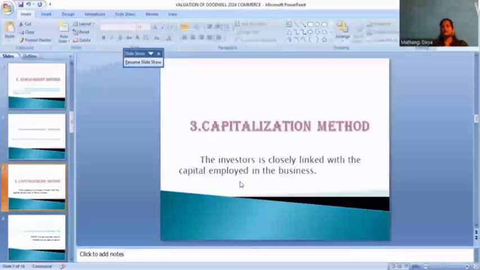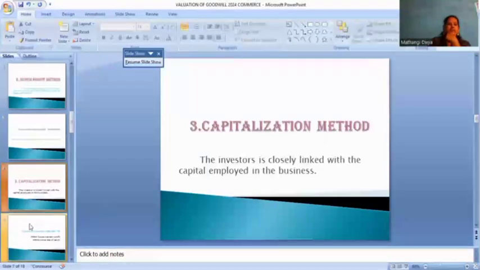The good name and reputation of the company decide the capitalization method. How many investors, interested persons, are invited to our company, those are the investors. And the capital employed is how much capital we have taken, which is used in the capitalization method.